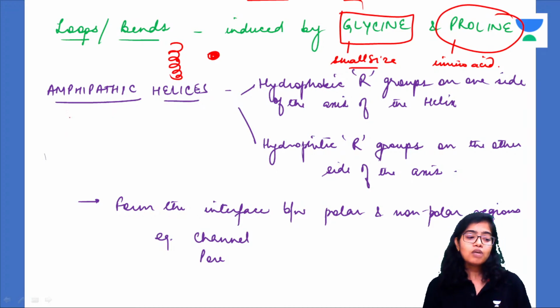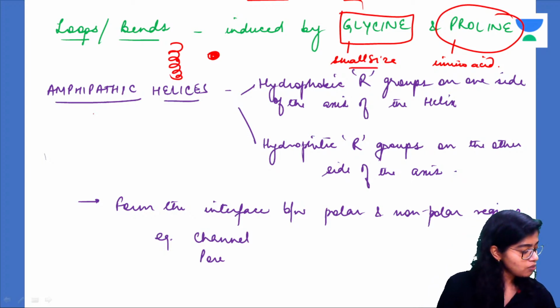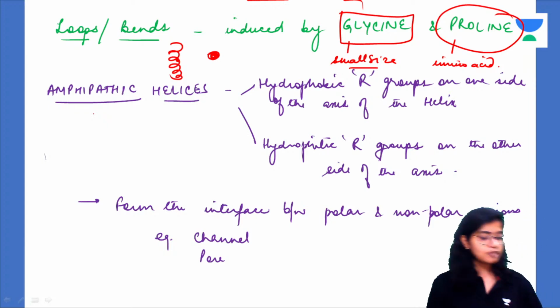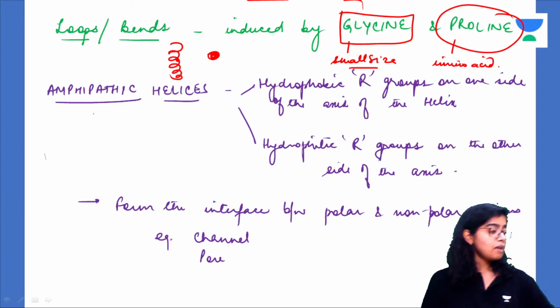Now what are amphipathic helices? Can any of you tell me what are amphipathic helices? We have discussed this term a lot of times. What are amphipathic molecules? Amphi means both, and pathy means space.